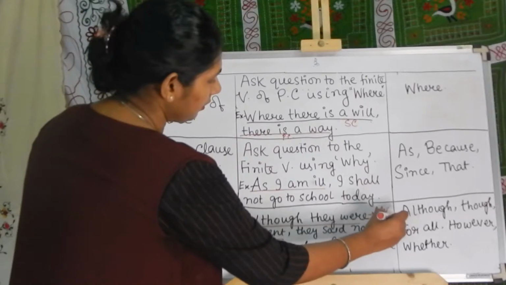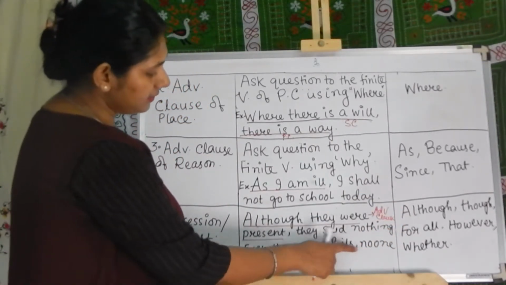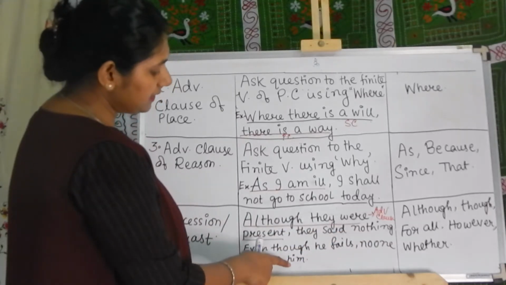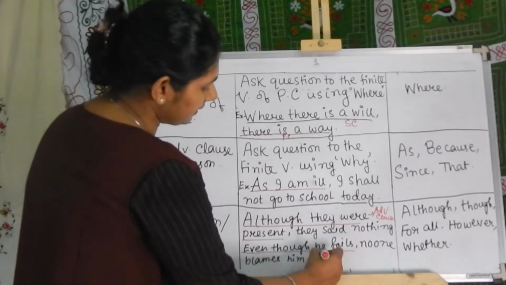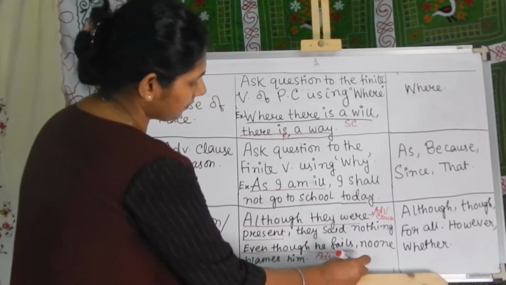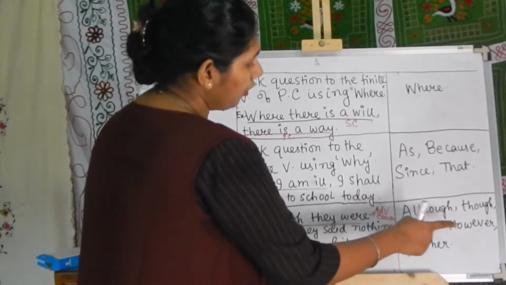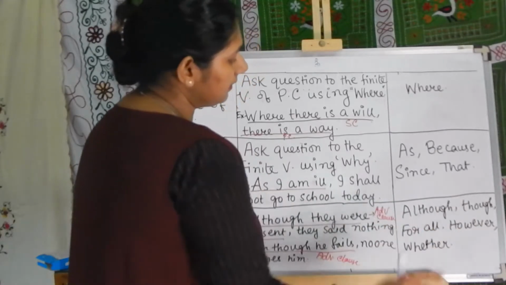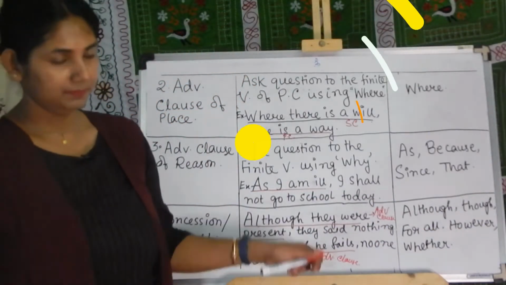Even though he fails, no one blames him. Even though he fails, this is an adverbial clause. Although, though, for all, however, whether, these are all used in the adverbial clause here.